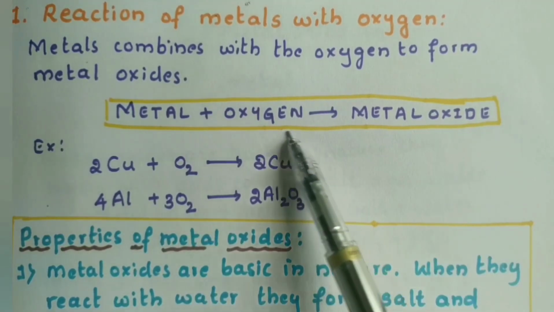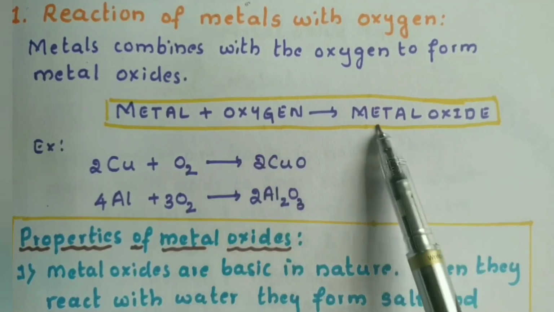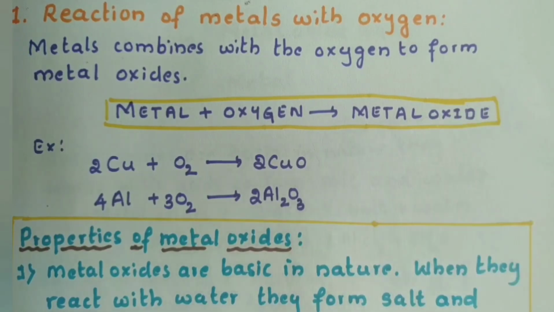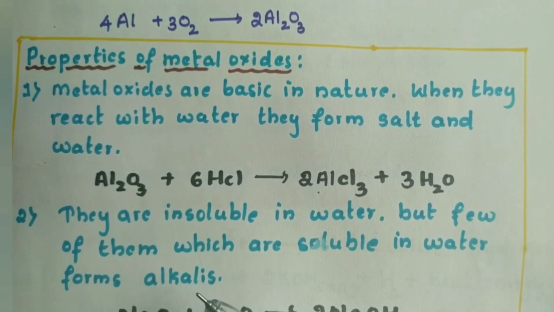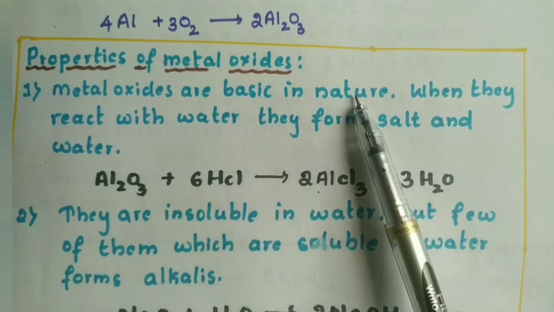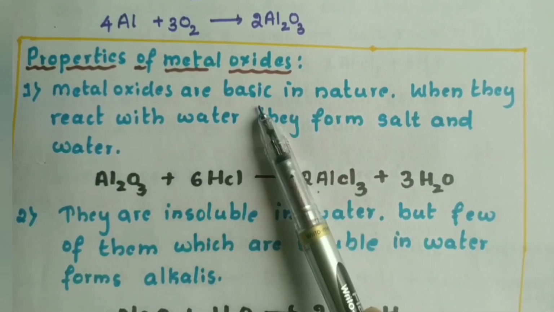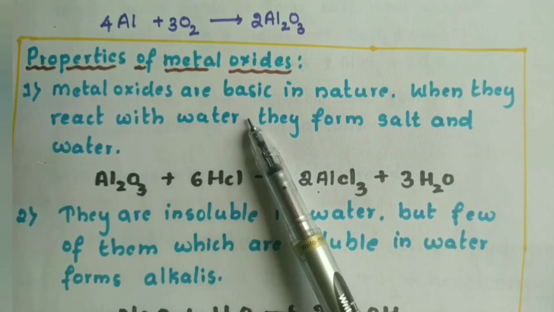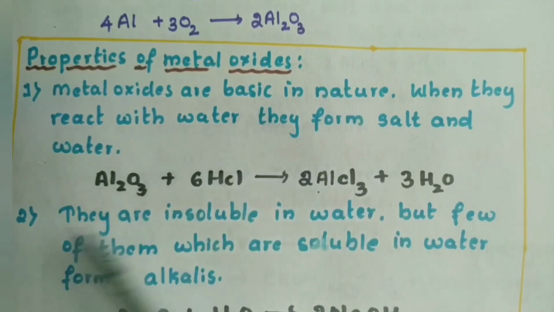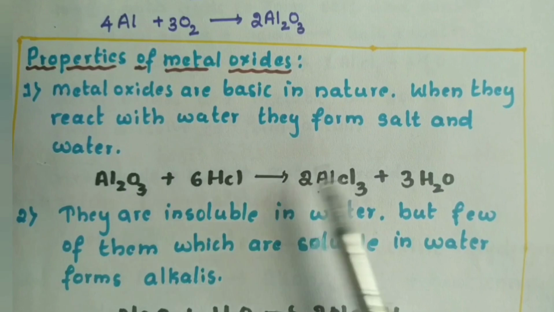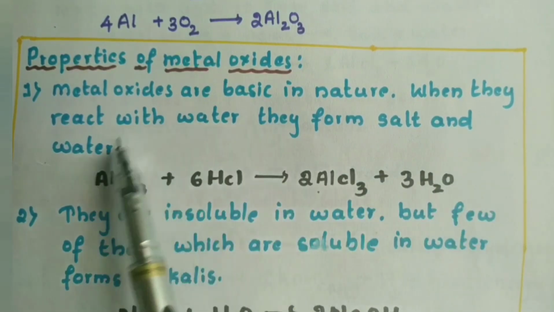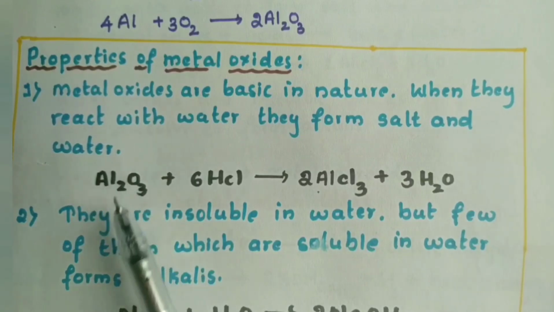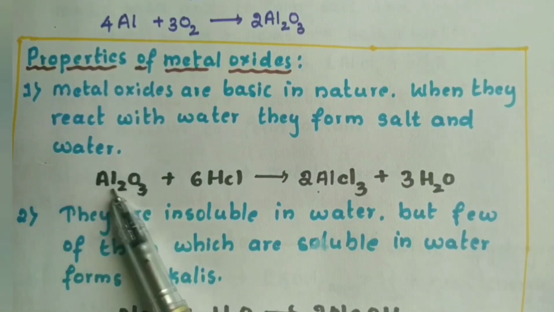So let us see what the properties of these metal oxides are. These metal oxides are basic in nature. We have studied this in acids and bases. When they react with the acids, they form salt and water. These two are neutral substances. So this reaction tells us that the metal oxides are basic in nature.